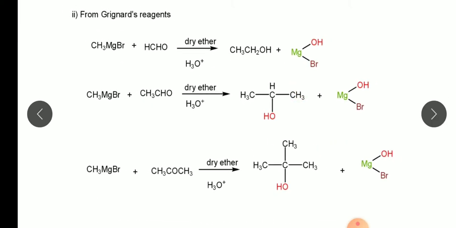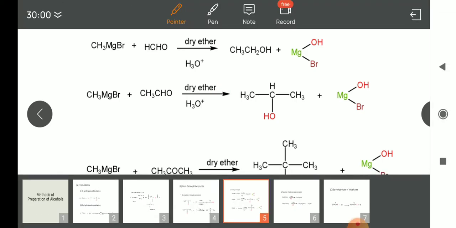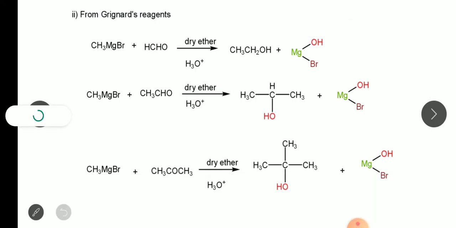Then the second method of preparation is by using Grignard reagent. So Grignard reagent is RMgX, CH3MgBr is the Grignard reagent here.